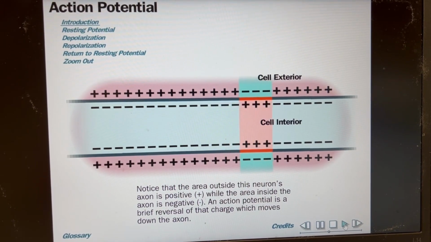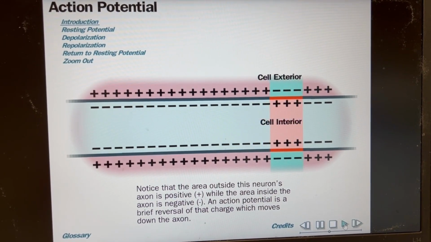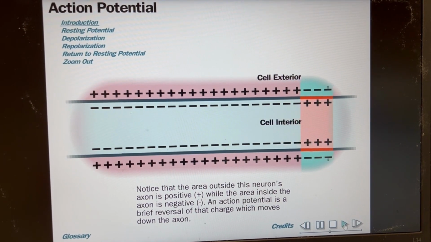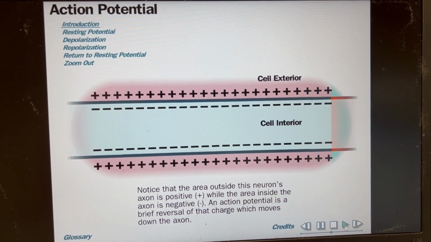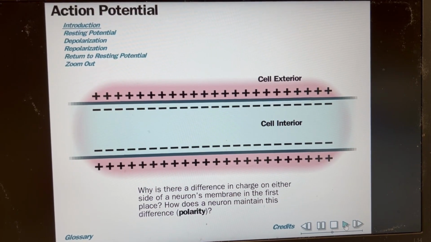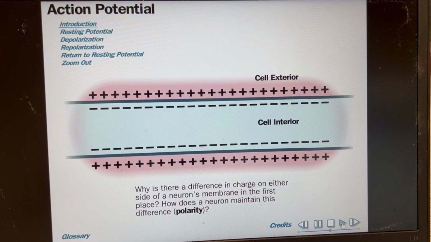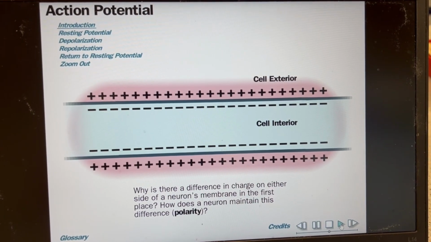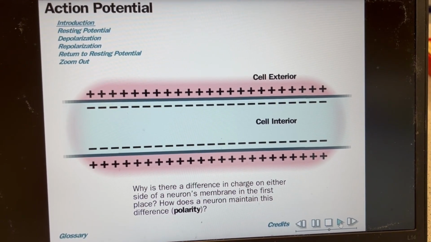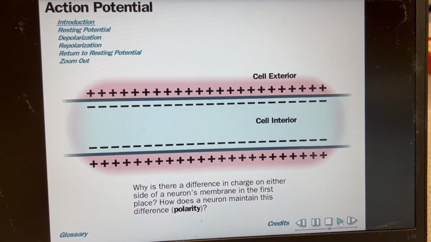I think the first question to ask yourself is, why is there a difference in charge on either side of the membrane of the neuron? So how does a neuron maintain this difference or polarity? Well, as you can remember from cell membranes, ions cannot pass through cell membranes, and that's the same for the neuron's membrane.